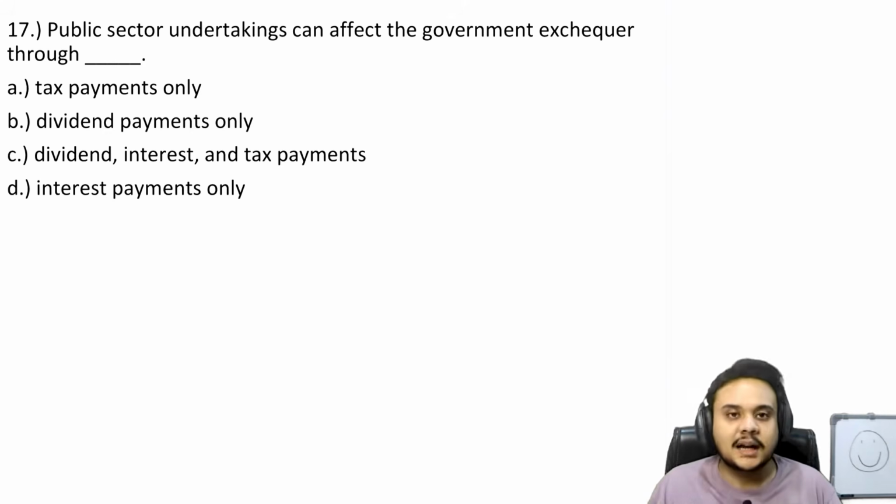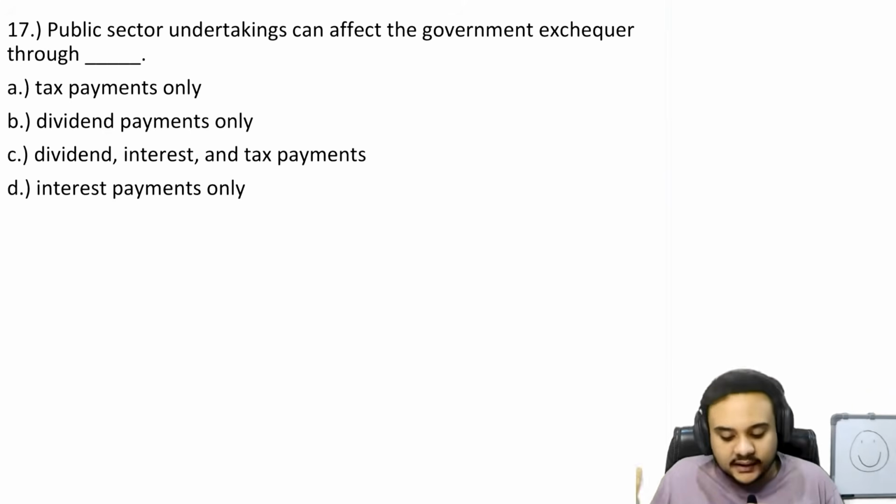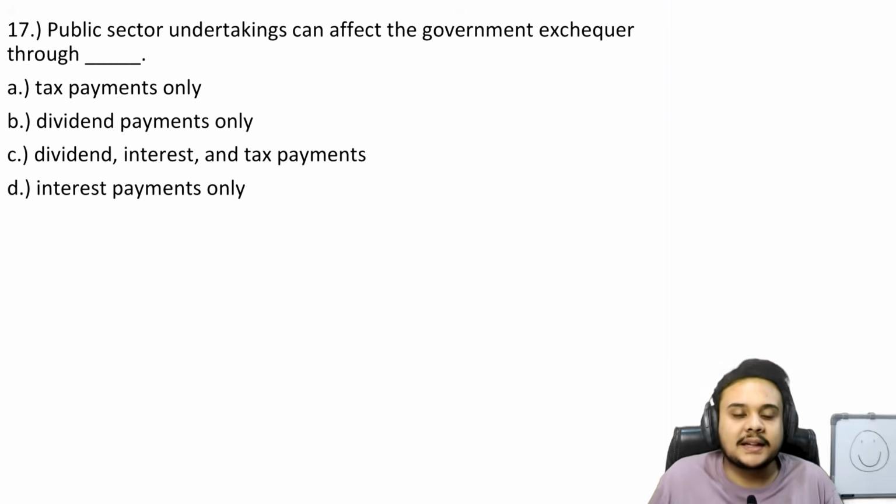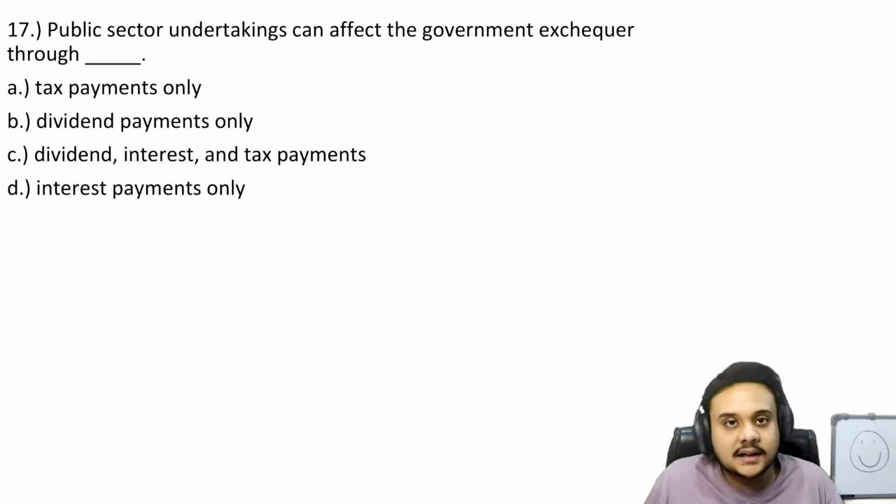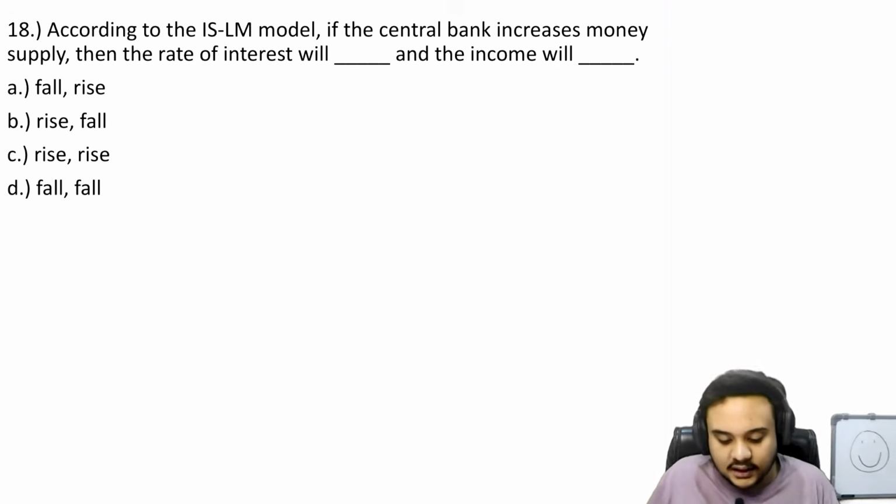Will the government reserves, the funds that the government have, be affected if a public sector undertaking gets a dividend when it earns a profit, when it gets interest on the loans that they have given or on the loans that they have taken, when it pays tax? Is the government exchequer not being affected? What is there to even think about?